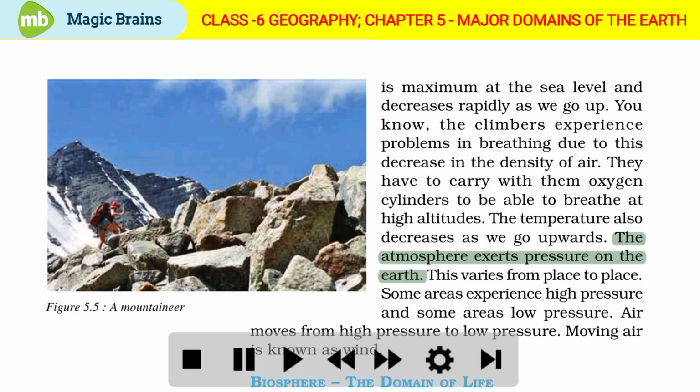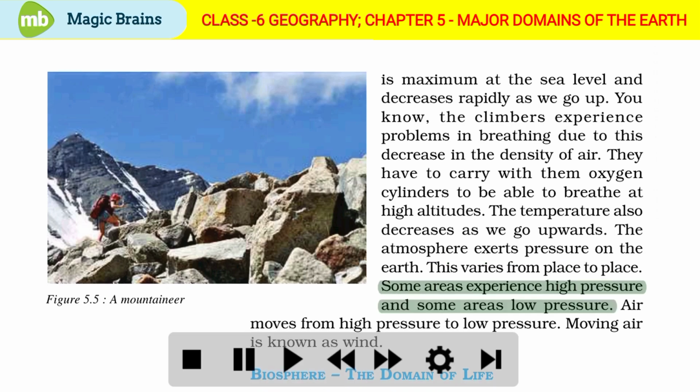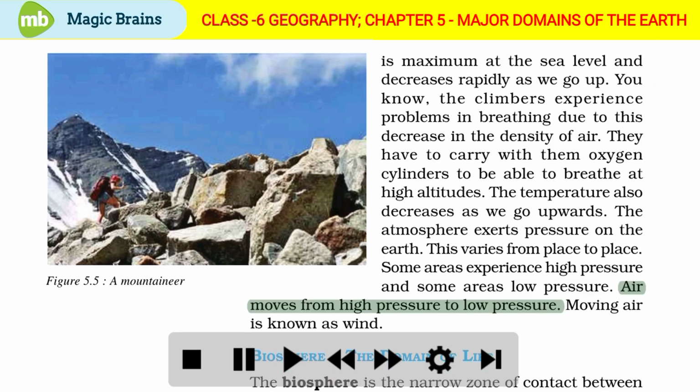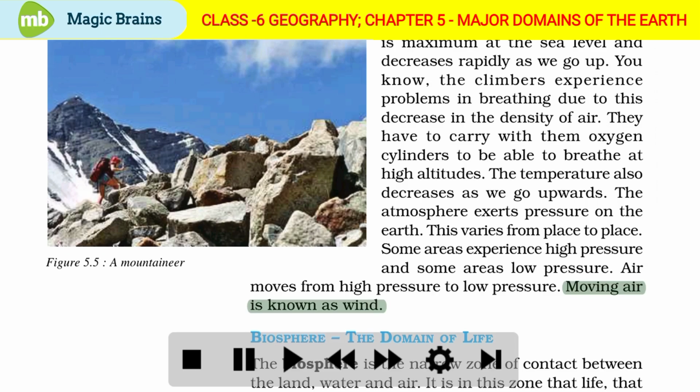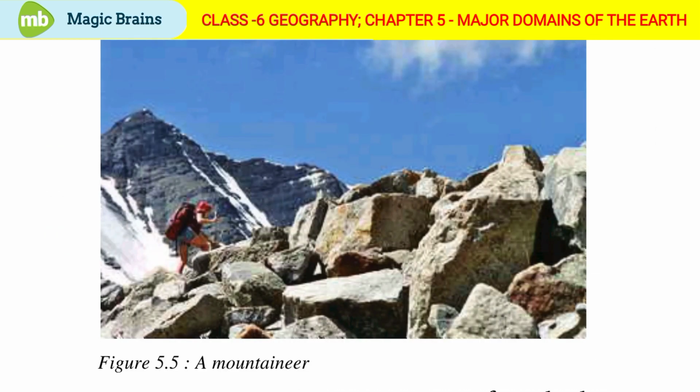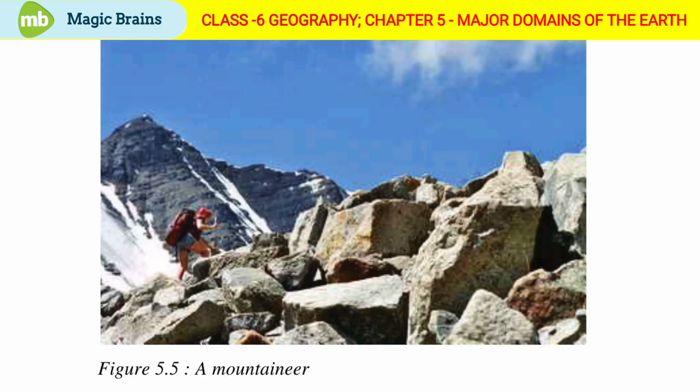The atmosphere exerts pressure on the Earth. This varies from place to place. Some areas experience high pressure and some areas low pressure. Air moves from high pressure to low pressure. Moving air is known as wind. Figure 5.5 shows a mountaineer.